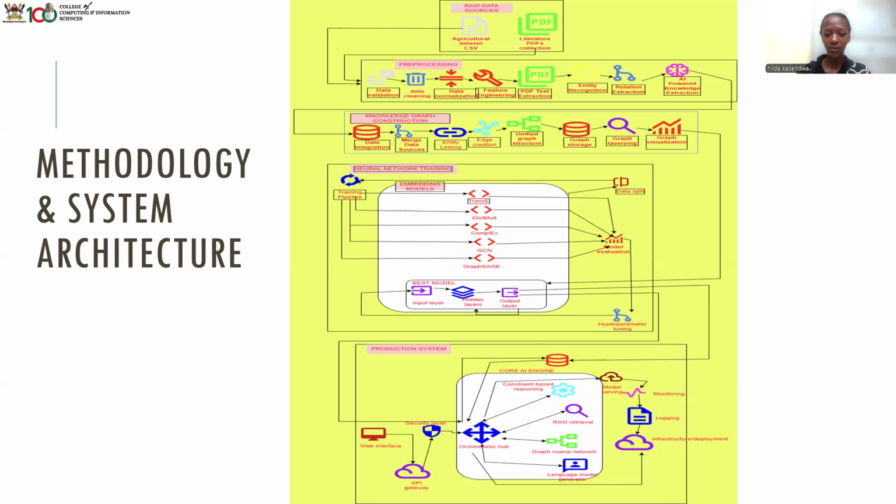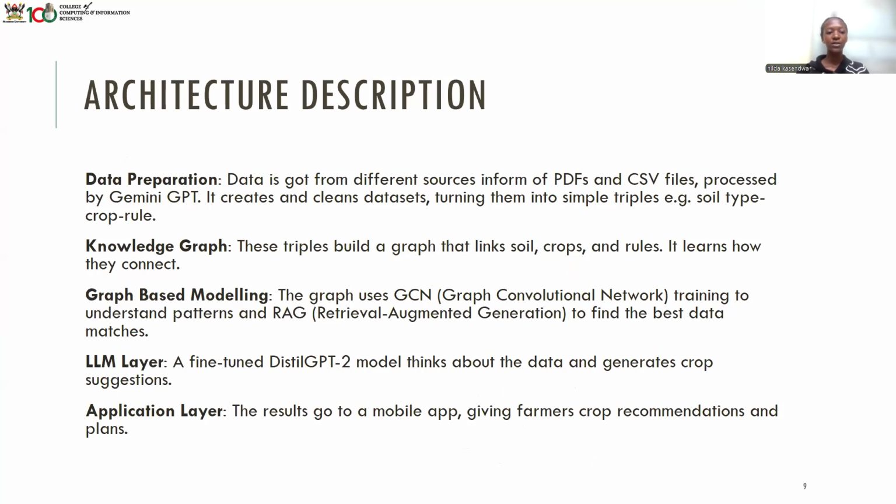Then we proceeded to the step of neural network training, and here in the training pipeline, we trained different models that included the TransE, the SMALT, the ComplEx, GCN, and the GraphSAGE, and we evaluated these models, and we chose the best model that could best apply for our AI. Then we proceeded to the production system, and here we deployed our model. The web interface, the API gateway, the security layer, and many more. So this is our architecture.